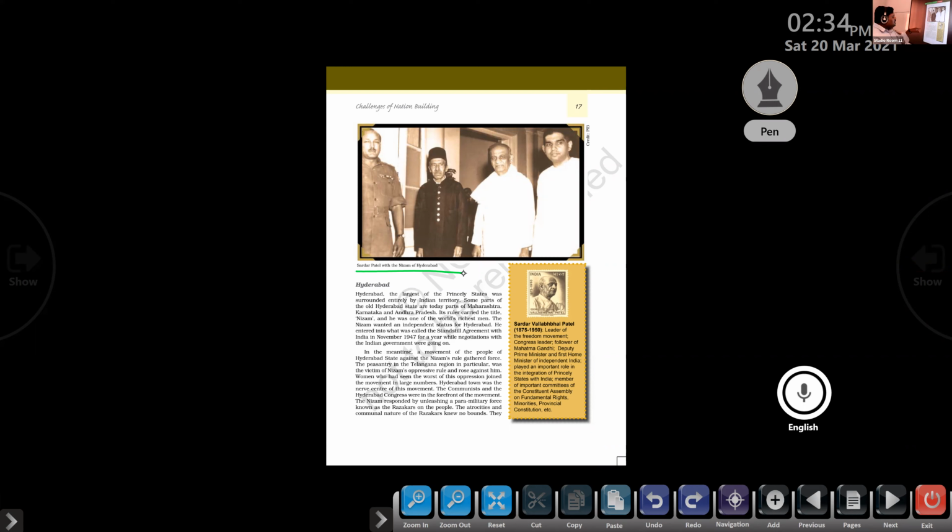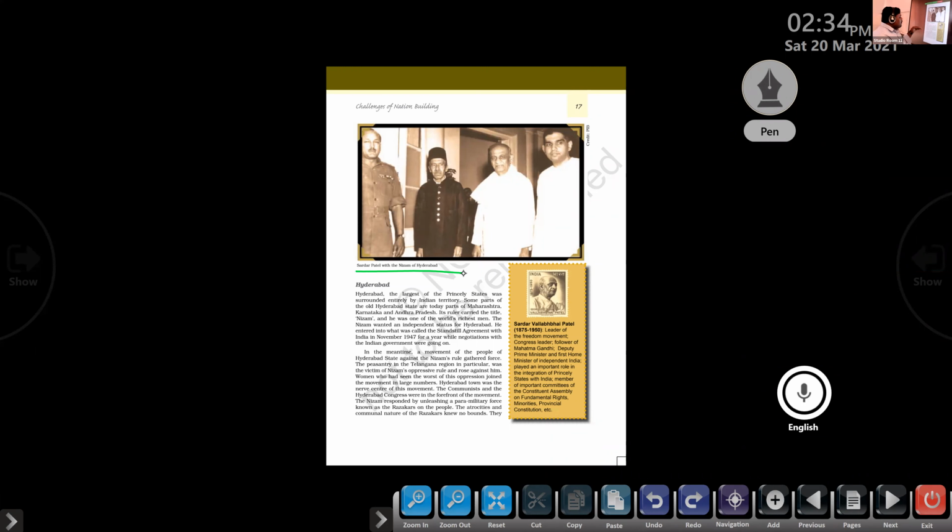Some parts of the old Hyderabad state are today parts of Maharashtra, Karnataka, and Andhra Pradesh. So today's Maharashtra, some parts of Karnataka, some parts of Andhra Pradesh, at that time were part of the Nizam's Hyderabad state. Its ruler carried the title Nizam, and he was one of the world's richest men, very powerful.